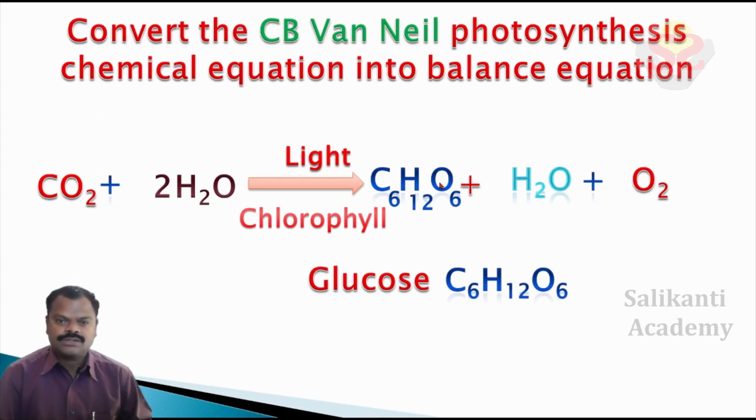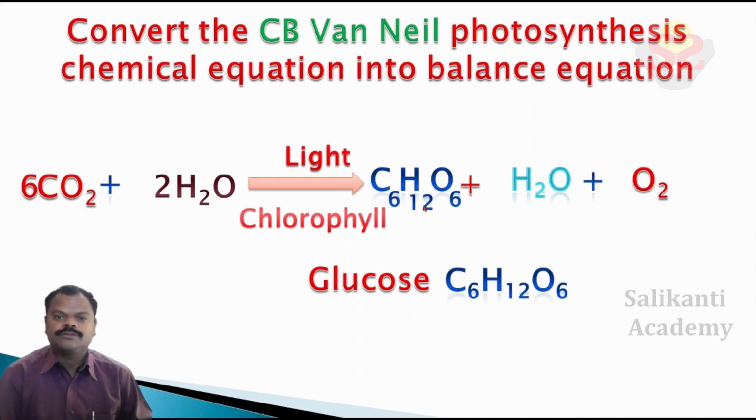After writing the glucose molecule formula, now we start. Let us start balancing all the atoms in the equation. First we observe carbon atoms. In products, glucose has 6 carbon atoms. In reactants, carbon dioxide has only 1 carbon atom. So we write 6 here. Now carbon atoms became balanced.